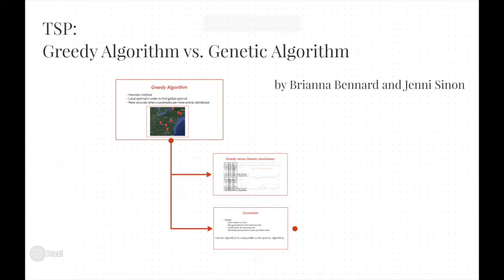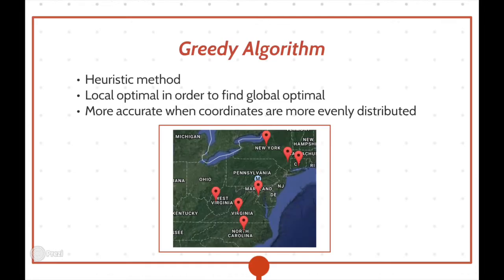In this video, we will discuss the logic that was used when writing a greedy algorithm in order to solve a traveling salesman problem. A greedy algorithm does not guarantee a global optimal, however, it does guarantee that the local optimal is being chosen at every point. This being said, the global optimal is most likely to be chosen when the coordinates are more evenly distributed amongst an established region.